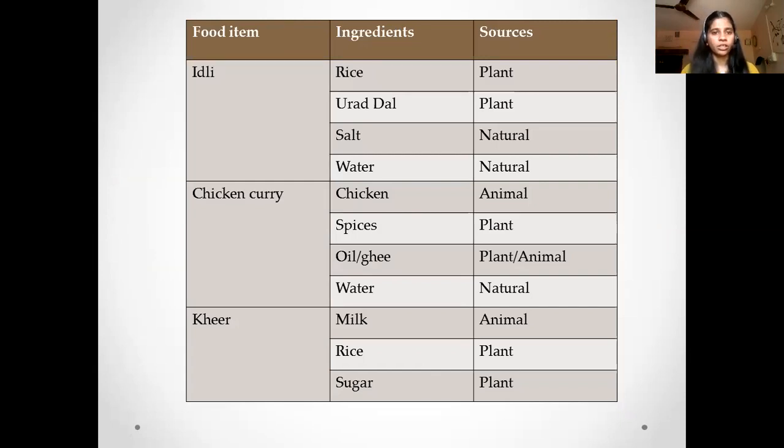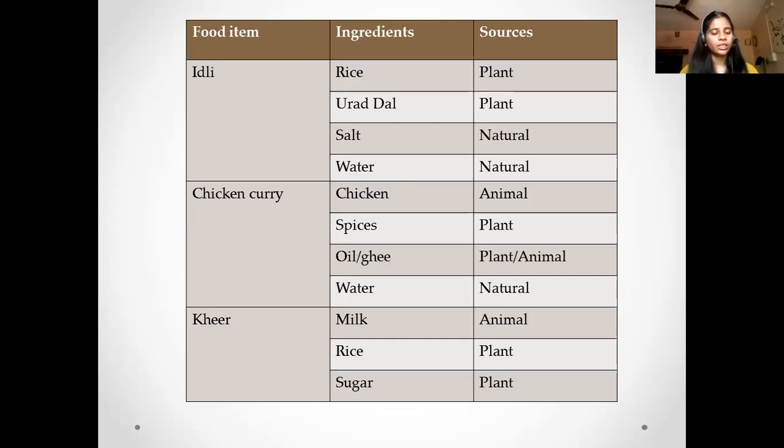Then we have chicken curry. The ingredients which are required to make chicken curry are chicken, spices, oil, ghee, and water. So chicken is an animal source. Spices are plant sources. Oil can be obtained from animal as well as plant source. Even ghee can be obtained from plant or animal. While water is a natural source.